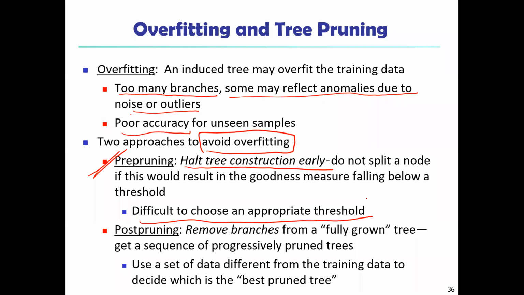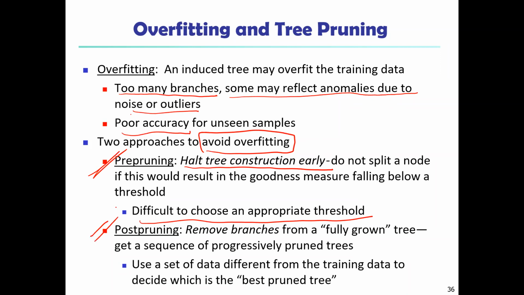So a high threshold could result in what? It could result in oversimplified trees, whereas a low threshold could result in very little simplification. So based on the threshold, either high or low, we have to decide. It is very difficult to choose an appropriate threshold.